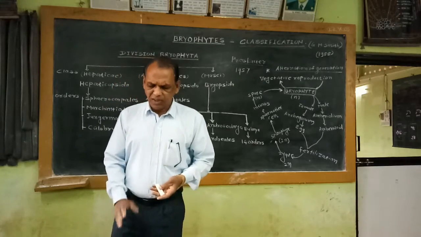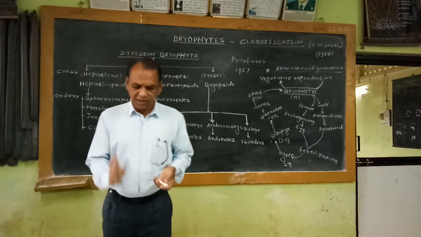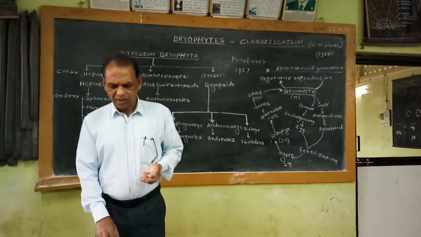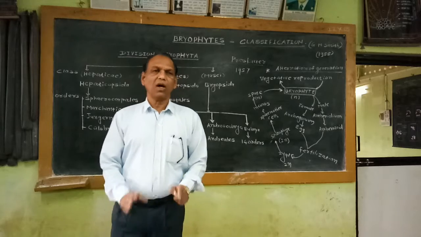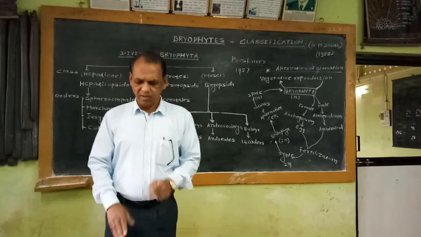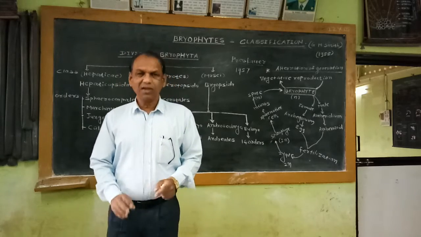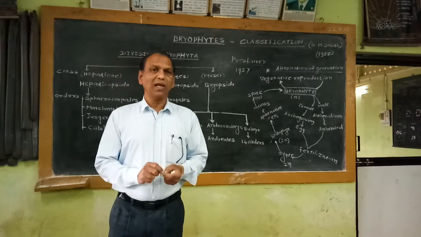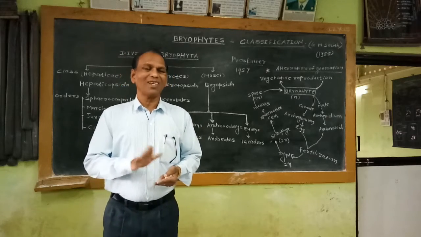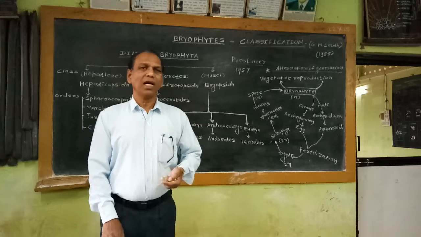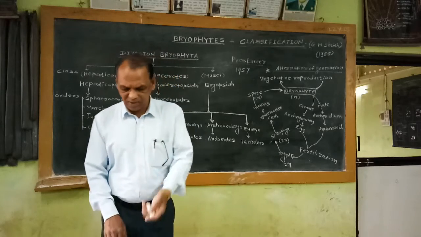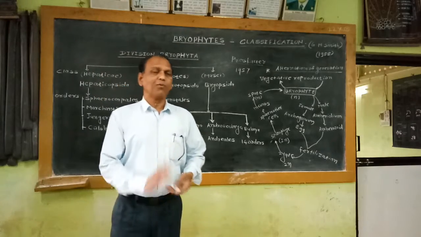Then, if we observe the reproductive structures, antheridia and archegonia, these reproductive structures are present on the dorsal side of the thallus. They are also endogenous. That means internally, inside the thallus, on the dorsal side of the thallus, antheridia and archegonia, these male and female reproductive structures, are developed.